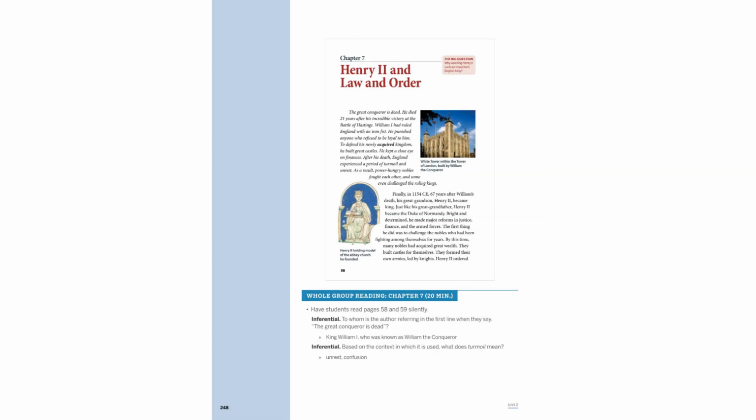After William the Conqueror's death, England faced turmoil as power-hungry nobles clashed. In 1154, Henry II ascended the throne, inheriting the title of Duke of Normandy. He implemented significant reforms in justice, finance, and military, challenging the nobles' power. His leadership marked a pivotal shift towards restoring order and strengthening the monarchy.